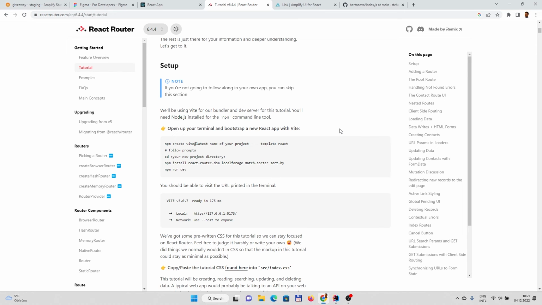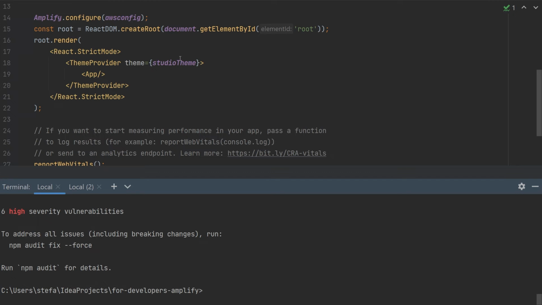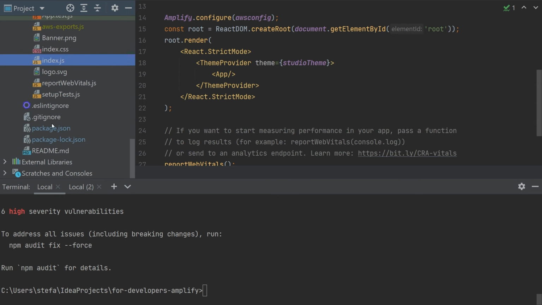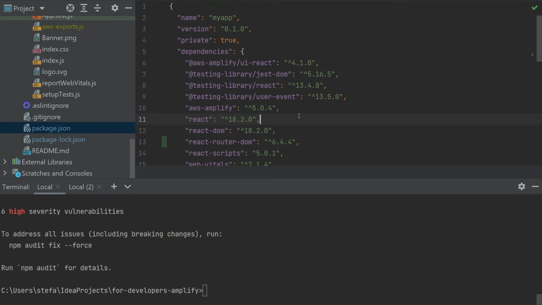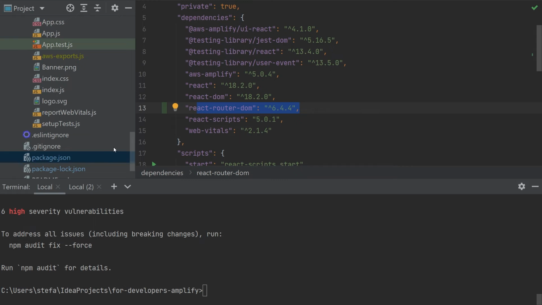To continue with the React router, we should install it. So let's navigate to the official React router page. There are some tutorials and so on, but basically what we need is to install the React router with npm, for example, npm install react-router-dom. Let's try it. We can also see if that was successful or not. If we navigate to the package.json, there should be some dependency. Yes, great. Worked.